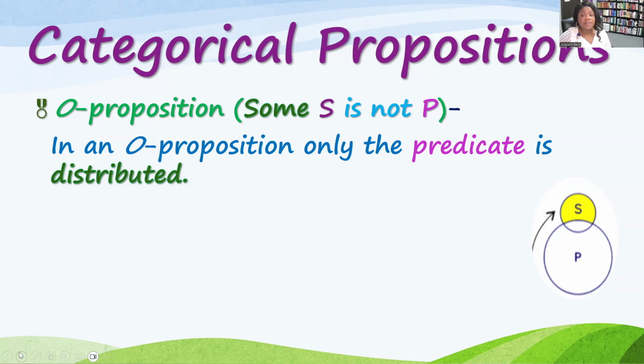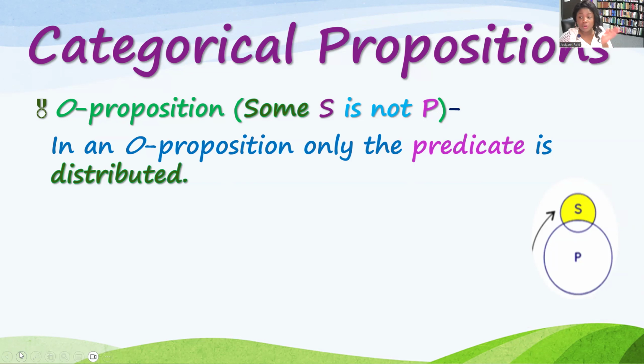undisturbed. And there is a rule here that is going to help you, that whenever there is a negative copula before that predicate, it's a clue to you that it is distributed. In the same way, if there was a negative quantifier before the subject, then the subject is distributed.